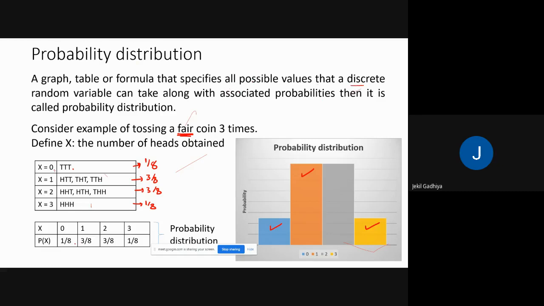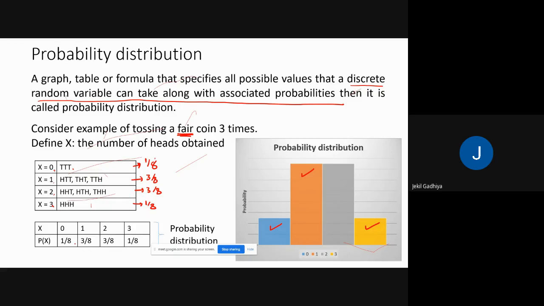Discrete random variable can take along with associated probability. So what is the discrete random variable here? X equal to 0, 1, 2, 3 can take along with associated probability. With X equal to 0, associated probability is 1 by 8, X equal to 1, associated probability is 3 by 8. Similarly for 2 it's 3 by 8, and for 3 it's 1 by 8.